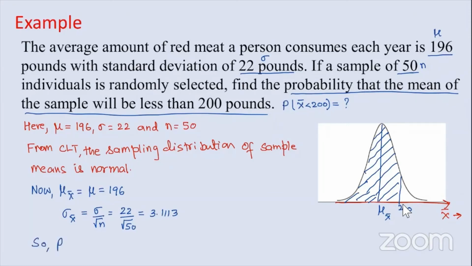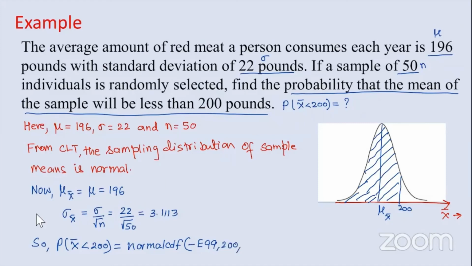So the probability that x bar is less than 200 is, in our calculator, normal CDF. The lower boundary for the area is negative infinity, which is written as -E99 in our calculator. The upper boundary is 200.